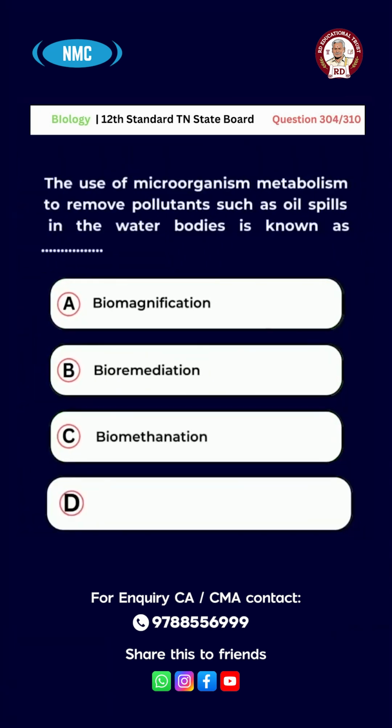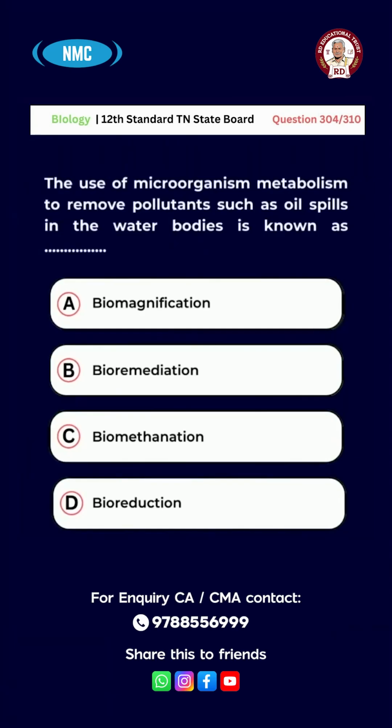Question number 304. The use of microorganism metabolism to remove pollutants such as oil spills in water bodies is known as A, biomagnification. B, bioremediation. C, biomethanation. D, bioreduction. The right answer for this question is option B, bioremediation.